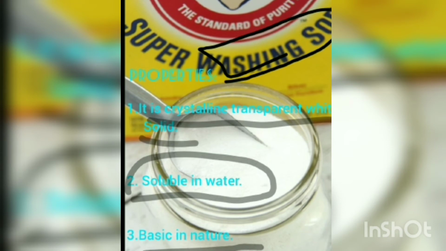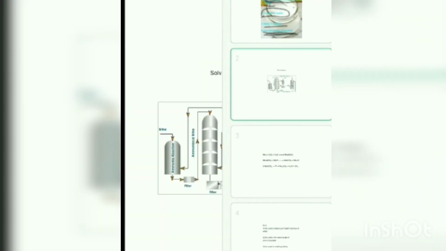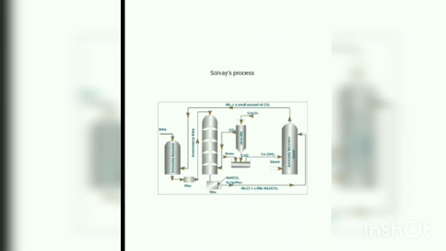Cleansing means cleaning properties. We can't use this for eating. It can't be edible. It is used for cleaning. Then how it is prepared, as I already said, it is also prepared by Solvay's process.